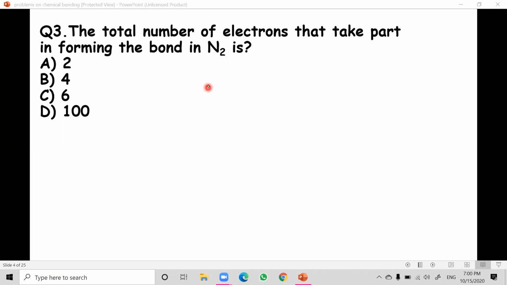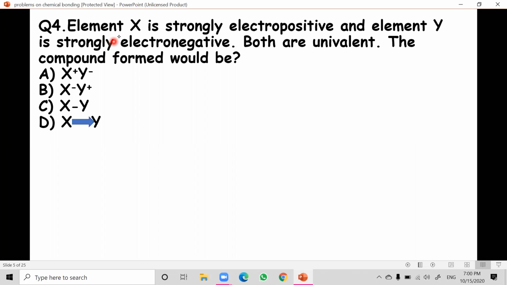Question number 4. Element X is strongly electropositive and Y is strongly electronegative. Both are univalent. Univalent means having only valency one. The compound formed would be, and they are asking for the compound, not the ion form. So simply X plus Y minus is correct, X minus Y minus is wrong. So XY is correct.